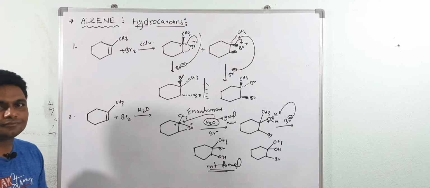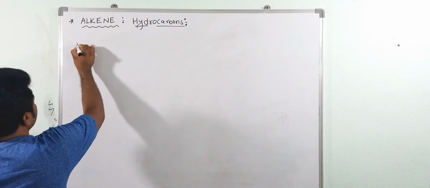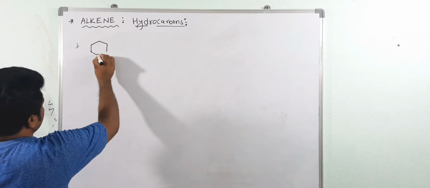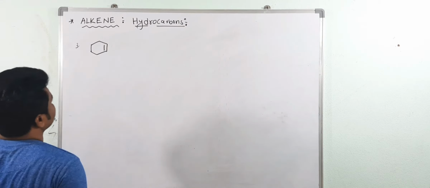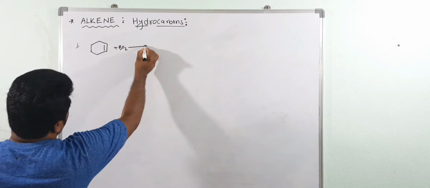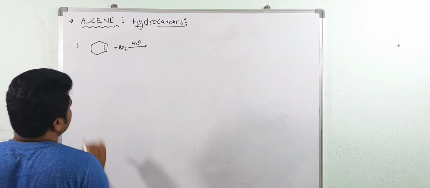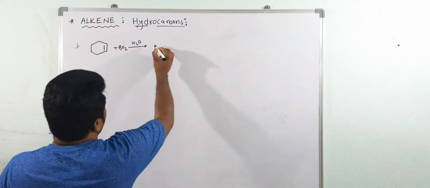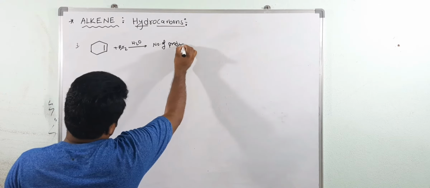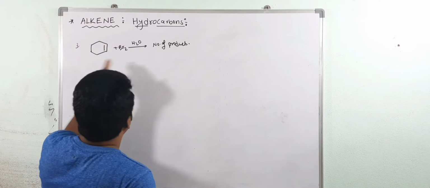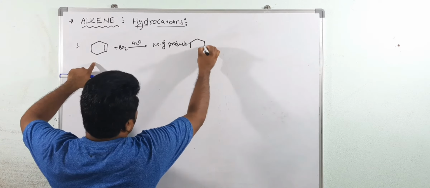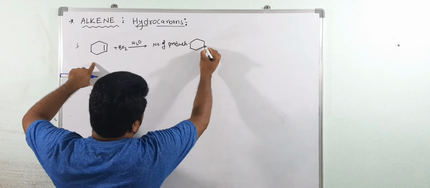Write down, this is third. Here, same, I am taking like this. This is one compound. Here see, bromine, water. They are asking here the number of products. So I am writing the number of products here. First, what happened here? First the bromonium ion will form.